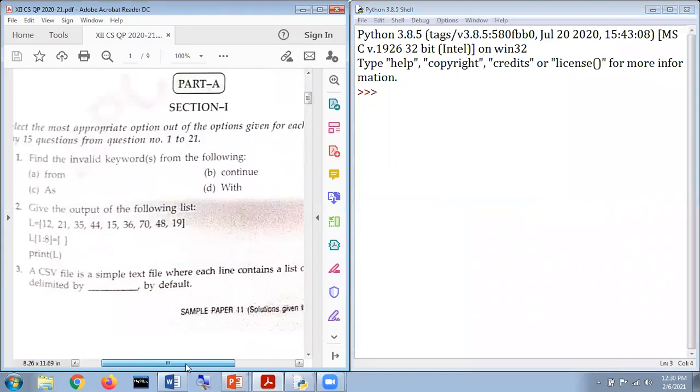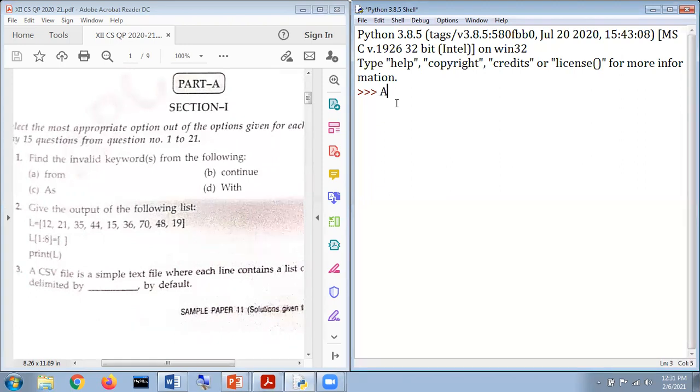My dear respected students, kindly concentrate. For example, we are looking for invalid keywords. I have just typed here from. From is a keyword because it is reflected in a particular color. Whereas continue is again a keyword. Very good. And remember, when we type a variable here, for example A1, it is not going to be converted into such a color because this is a variable. This is not a keyword.